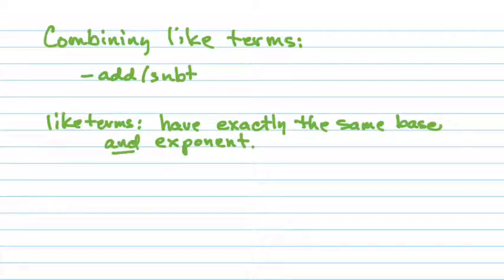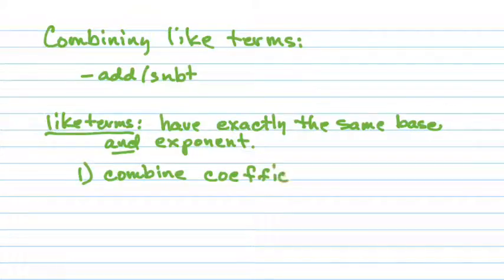All right, so like terms have exactly the same base and exponent. What we will do to combine is combine the coefficients. So I'm using all the fancy math words. You haven't used them all yet, but we've learned them, so let's use them. Coefficient means the number in front of a term. And then we will simply keep the base and exponent.